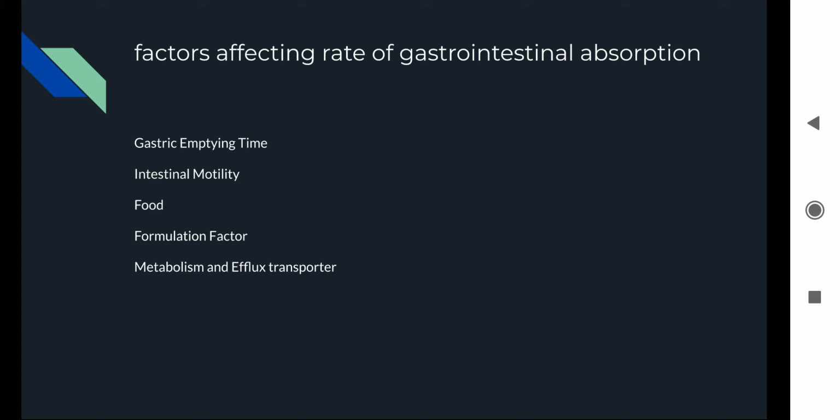Also, some of the free drug from the blood plasma is excreted with the help of the kidneys, that is urine, or air, that is lungs, or sweat or feces, etc. And n number of ways excretion can also occur.